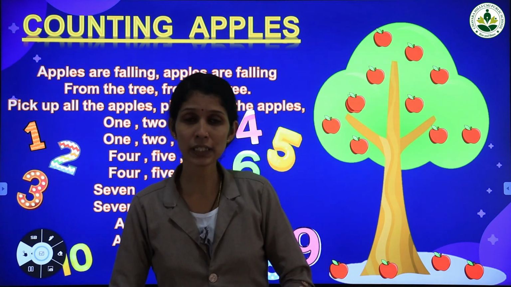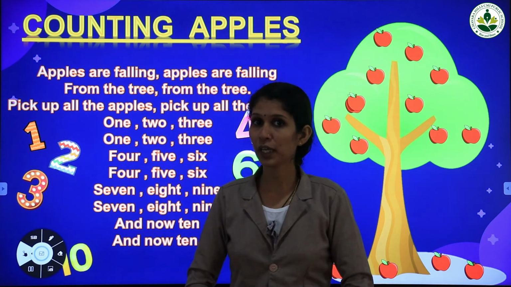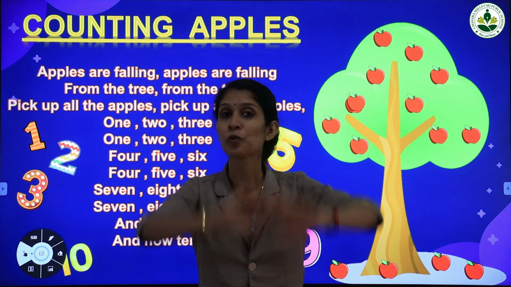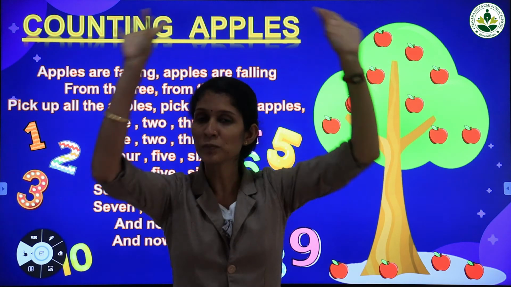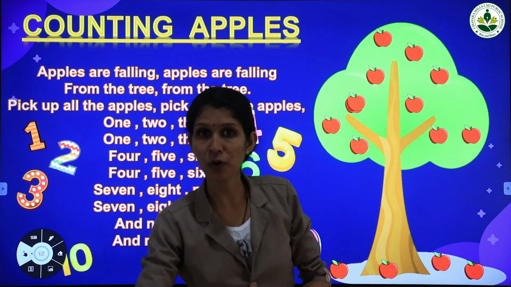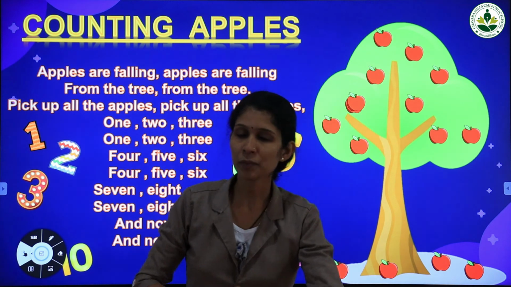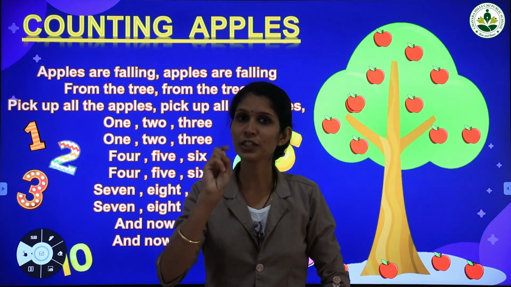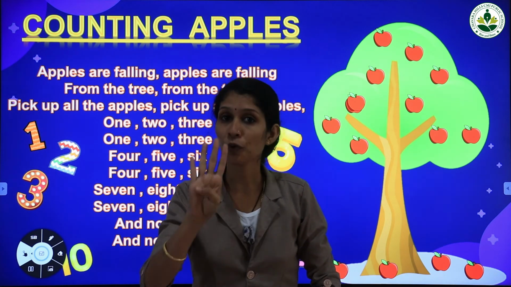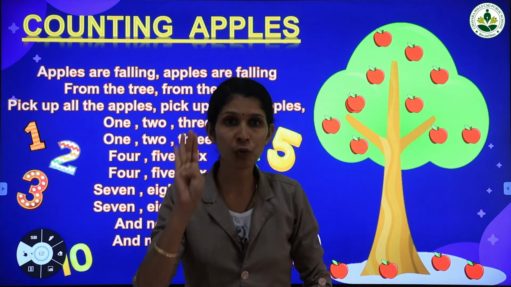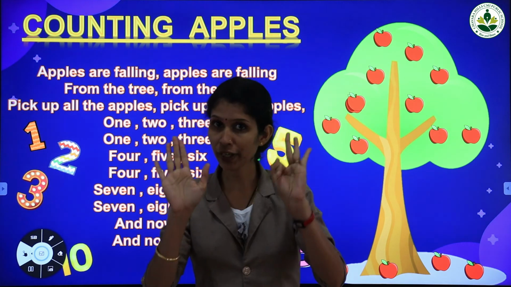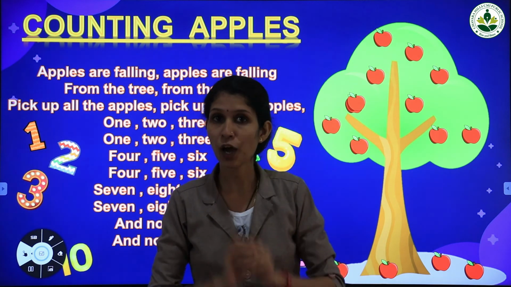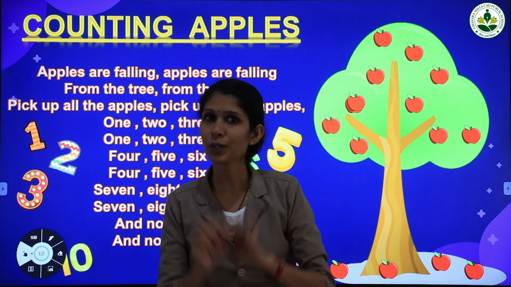Okay children? Let's sing it again. Okay, repeat after me. Apples are falling. Apples are falling from the tree. From the tree. Pick up all the apples. Pick up all the apples. 1, 2, 3. 4, 5, 6. 7, 8, 9. And now 10. And now 10.